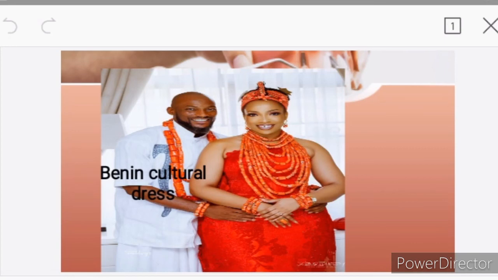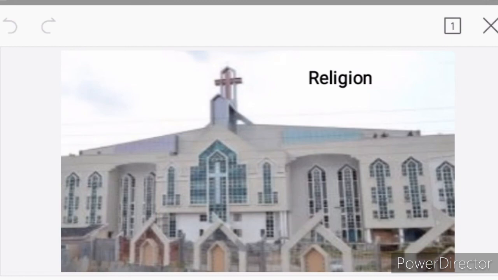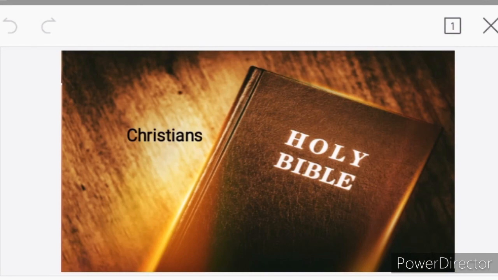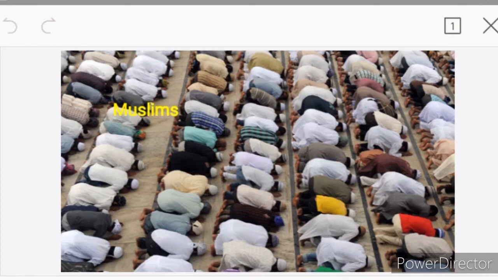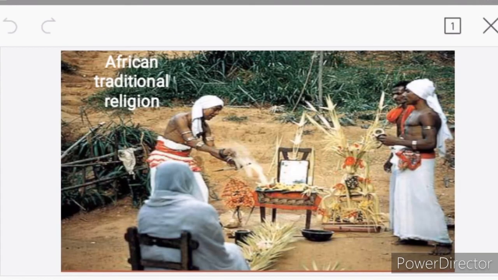And let's look at the last aspect of culture, which is religion. Religion is the way people worship God. In Nigeria, we have three major religions. We have the Christians who read the Holy Bible and go to church. We have the Muslims, they go to the mosque. And we have the people who practice African traditional religion.